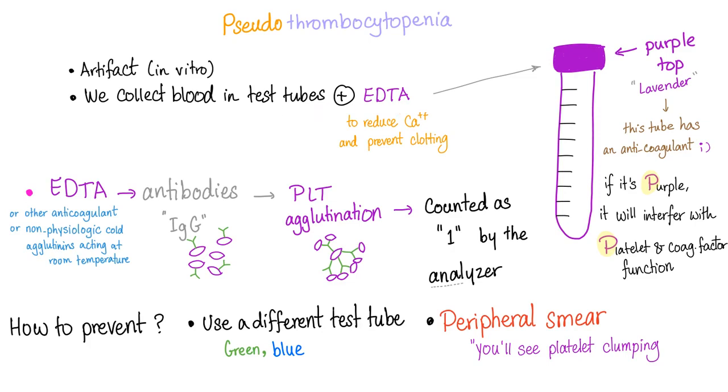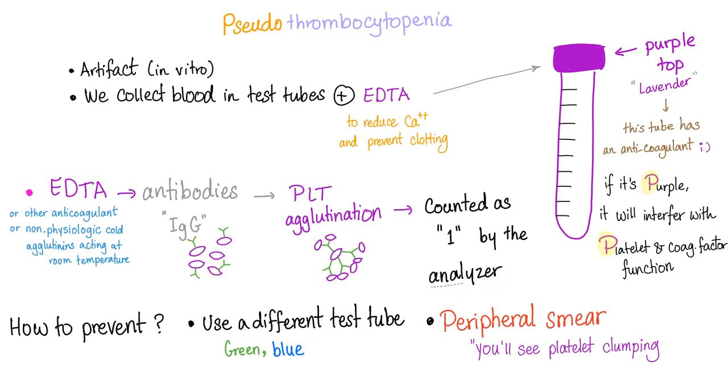So, the test tube has EDTA as an anticoagulant to reduce calcium and prevent clotting, because calcium is needed for coagulation, and also for contraction of platelets and release of granules. When it has EDTA, there is a problem. Sometimes you have antibodies against EDTA-bound platelets called IgG. They bind to the platelets and form this kind of rosette formation. This satellite formation leads to platelet agglutination. But the machine is stupid. It counts this clump as only one platelet instead of 7 platelets. So that's why it's called the analyzer. It's a stupid machine.